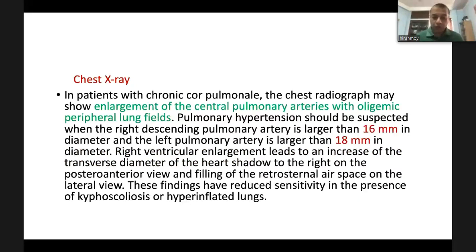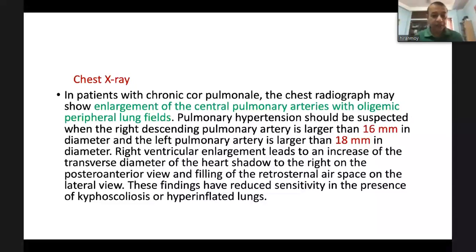Now, we should look at some common investigations which we are doing, like chest X-ray. In patients with chronic cor pulmonale, the chest radiograph may show enlargement of the central pulmonary arteries with oligemic peripheral lung fields. Pulmonary hypertension should be suspected when the right descending pulmonary artery is larger than 16 millimeters in diameter and the left pulmonary artery is larger than 18 millimeters in diameter.